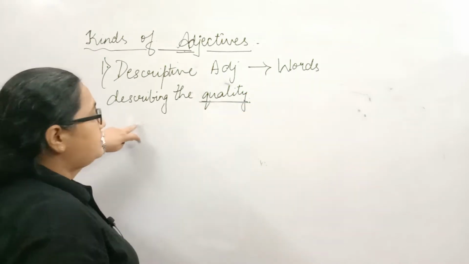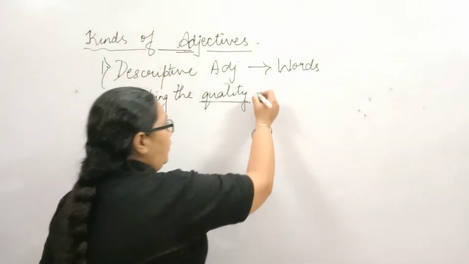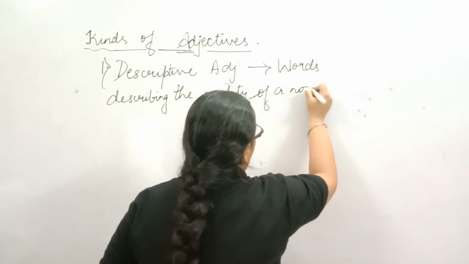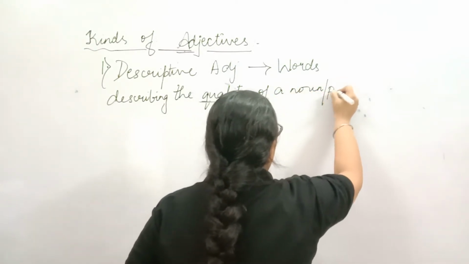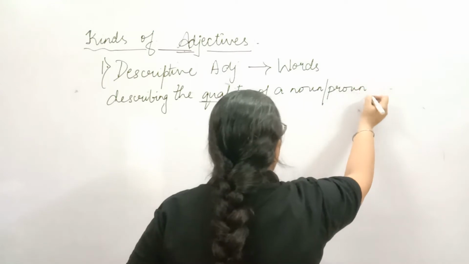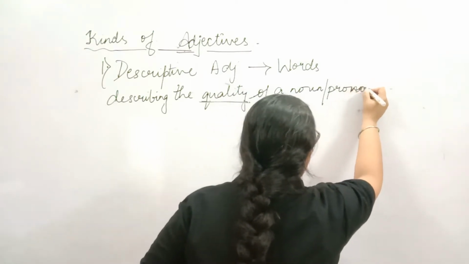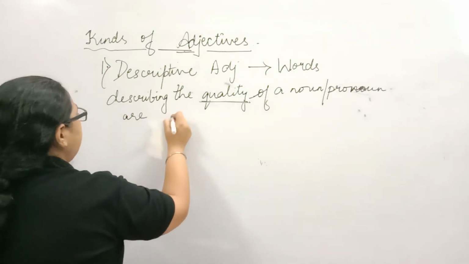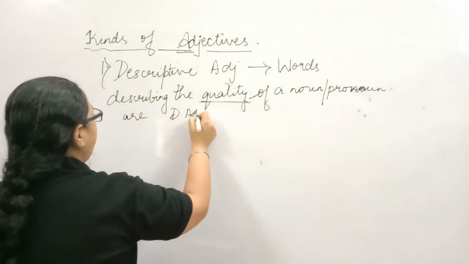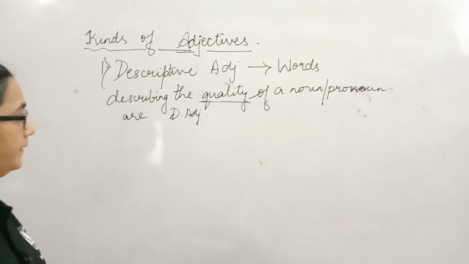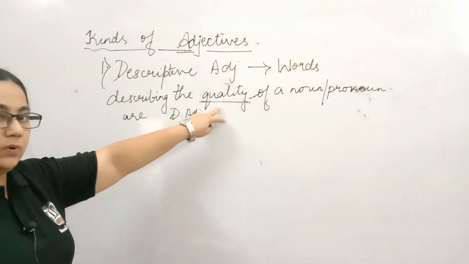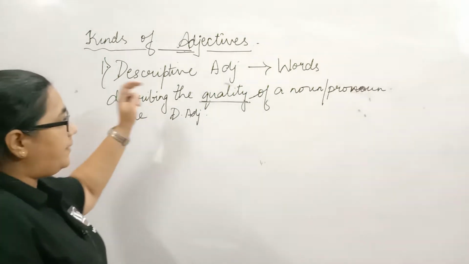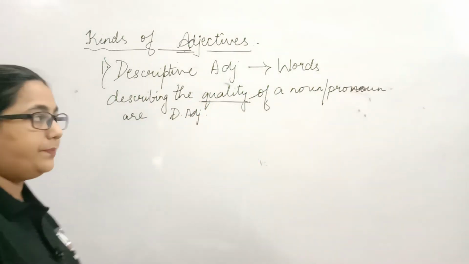Words describing the quality of a noun or a pronoun are called descriptive adjectives. I am specifying the word quality over here. The word should describe the quality of the noun or a pronoun.